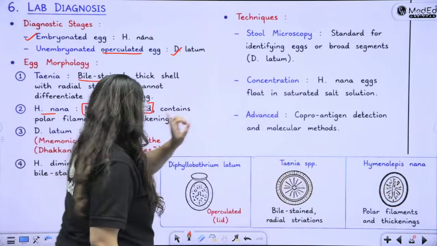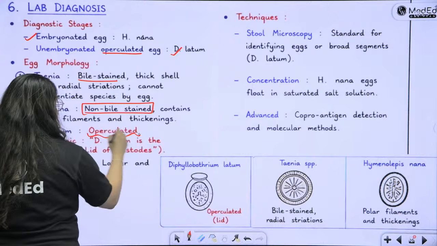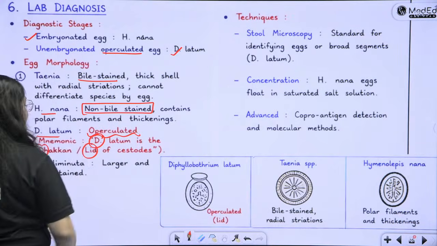So we will just draw it. Wait a minute. D. latum has the operculated egg. So D is the dhakkan, which is the lid of the cestodes, right?